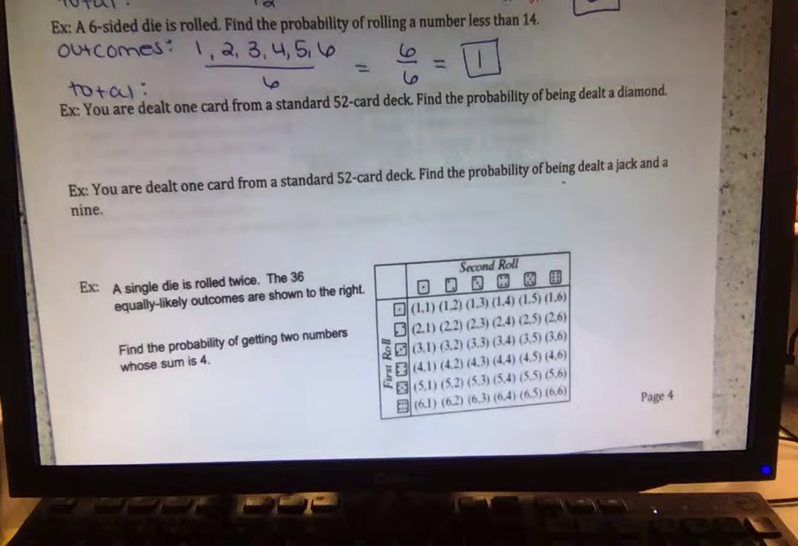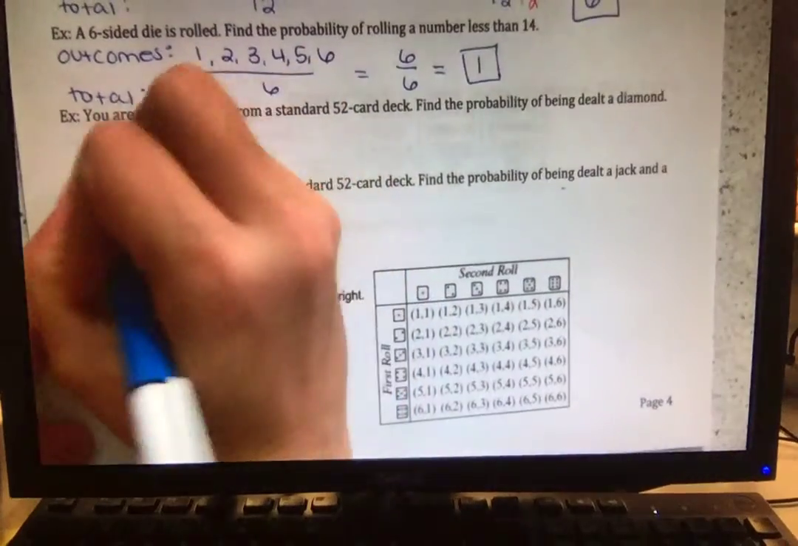All right, so you're dealt 1 card from a standard 52 deck of cards. Find the probability of being dealt a diamond. So how many diamonds are in a whole stack of cards? 13. So 13 diamonds.